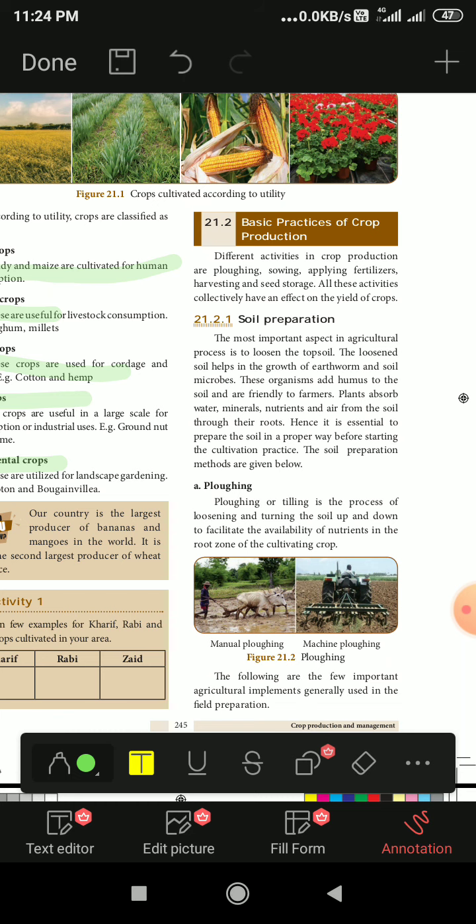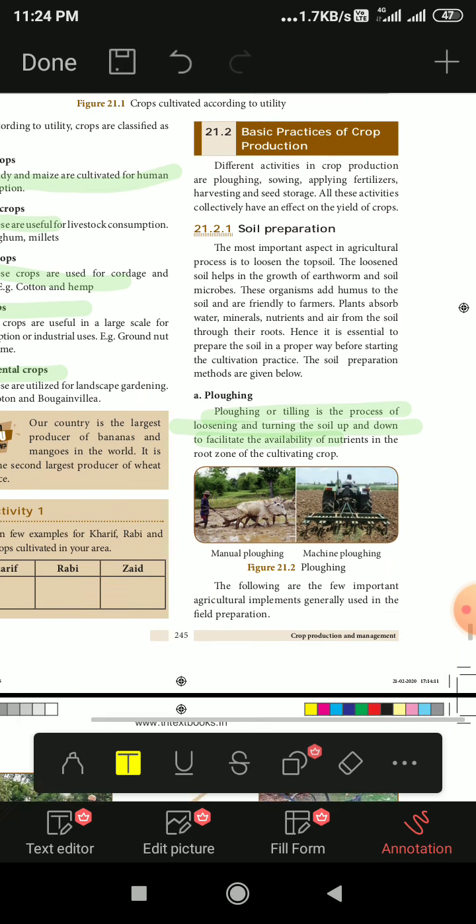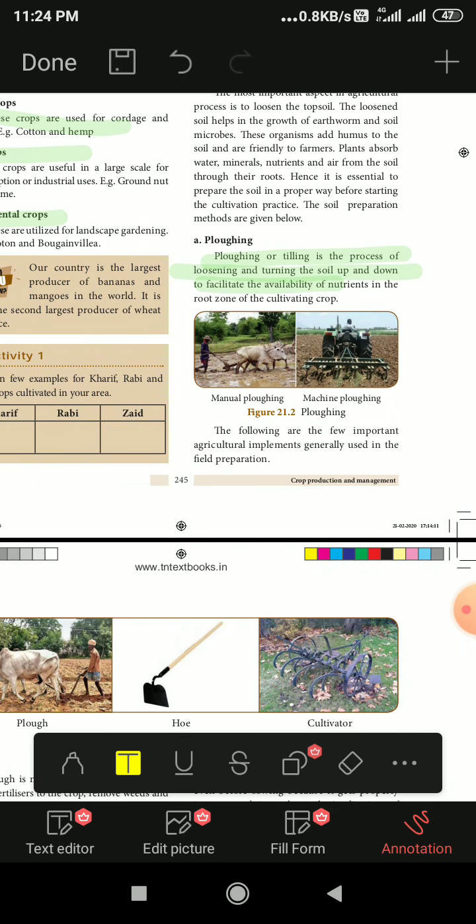Ploughing. Ploughing or tilling is the process of loosening and turning the soil up and down to facilitate the availability of nutrients in the root zone of the cultivating crops. So ploughing is the tilling of the top layer of the soil. Then the following are a few important agriculture implements generally used in field preparation.